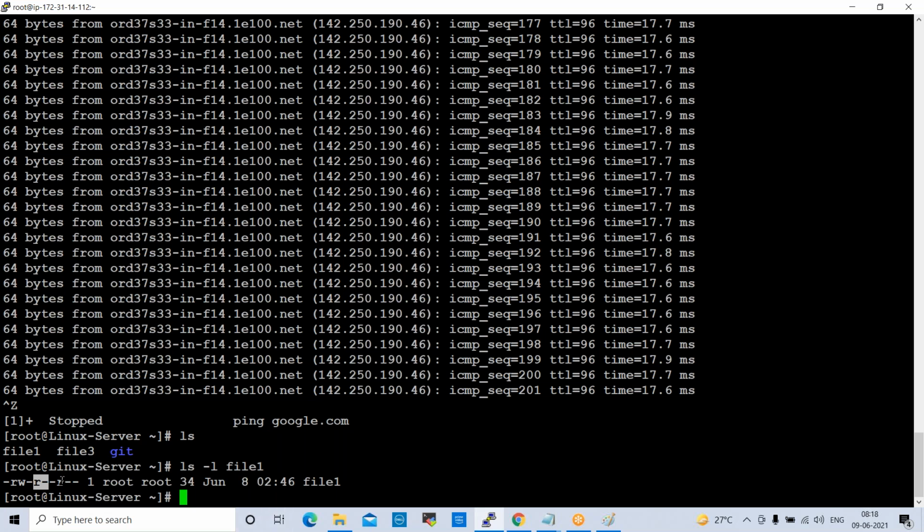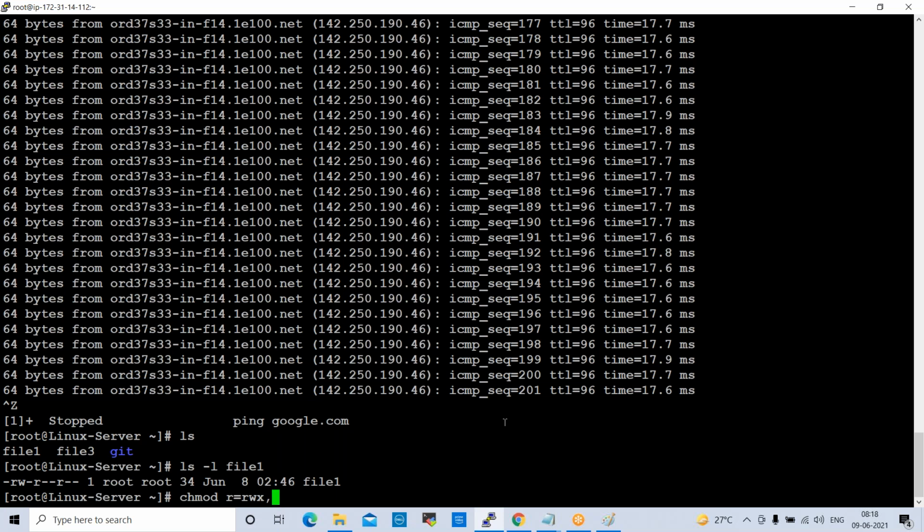Now I want to change these permissions for this file. The command for that is chmod, space, u equal to rwx. Read and write permissions are already there, right? I want to give full permissions, rwx, to owner level. Next one is, comma.